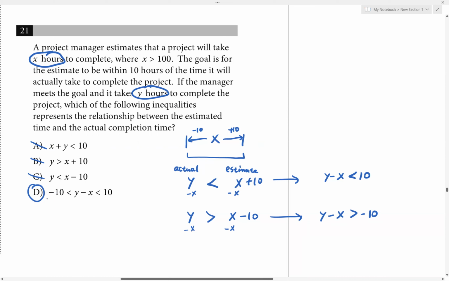So the key is that we have to go both ways. We have an upper bound and a lower bound. That's why we subtract the estimate from the actual time. The difference can be up to positive 10 and then go down to negative 10. So D should be our final answer for 21 here.